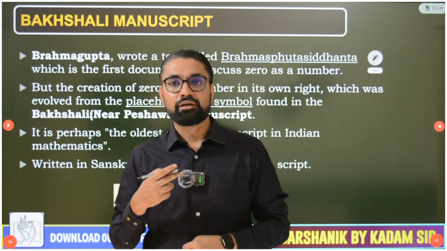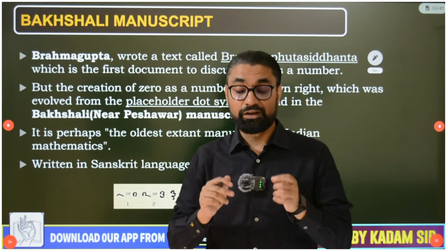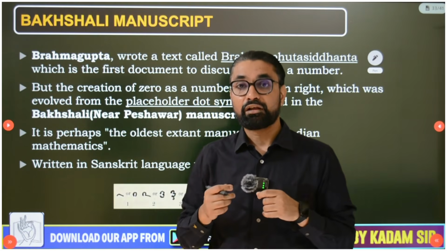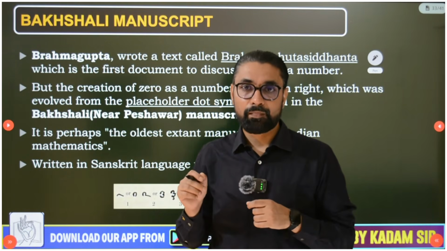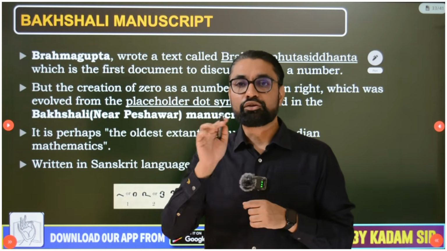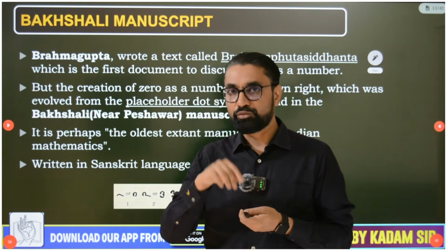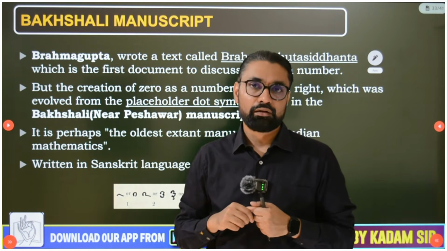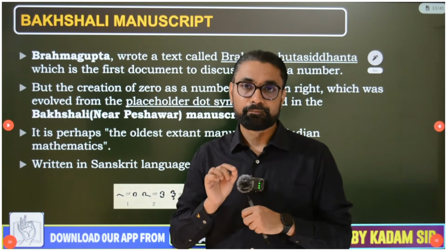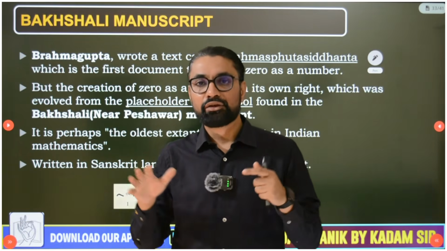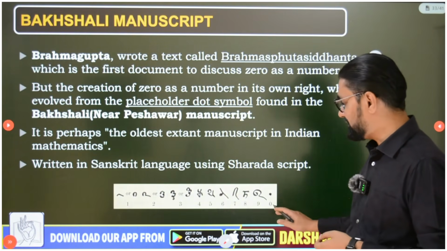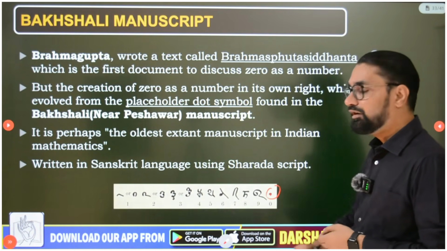But this Bakshali manuscript is older than Brahmagupta. When it was carbon dated, we came to know about its time, and in this Bakshali manuscript there was the first reference to the symbol of zero as a placeholder dot. So what does placeholder dot mean? See, 2.25. The dot in 2.25 is the placeholder to denote these fractions. It is not zero, it's a dot placeholder. The same in this manuscript. So it's a very big manuscript. I have given you one photograph. So 1, 2, 3, 4, 5, right, symbols, and this uses zero as a placeholder dot.